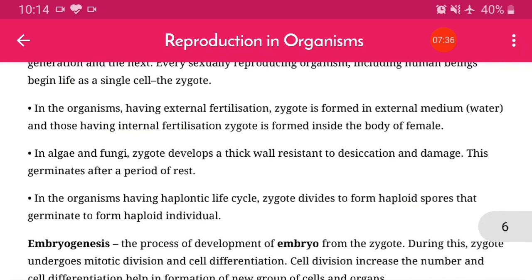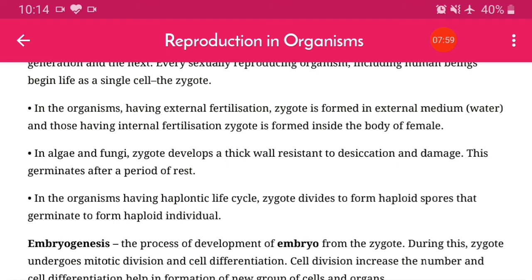In algae and fungi, the zygote develops a thick wall resistant to desiccation and damage. Whatever type of external factors affect it, this thick wall is resistant and protects the zygote, and it germinates after a period of rest.